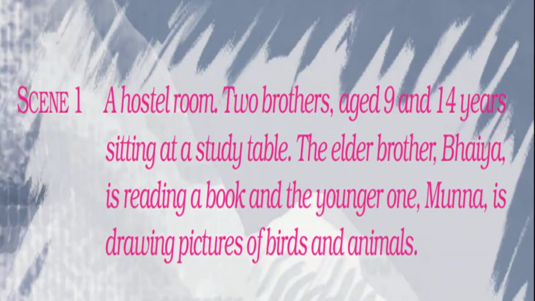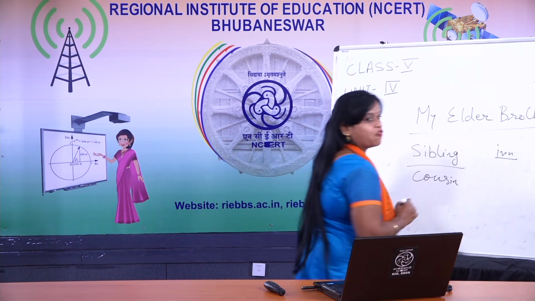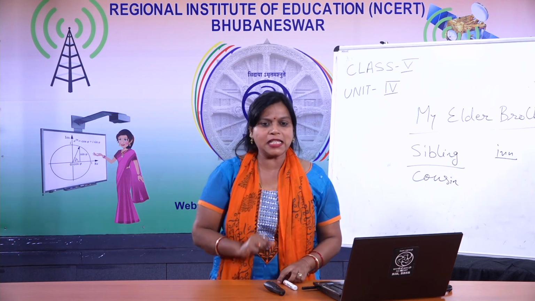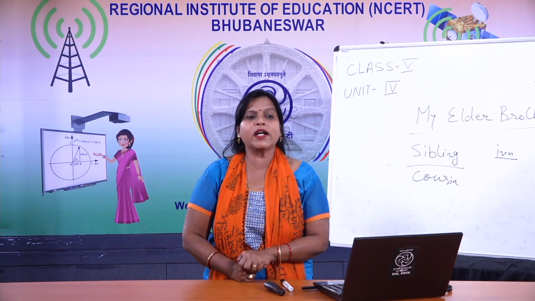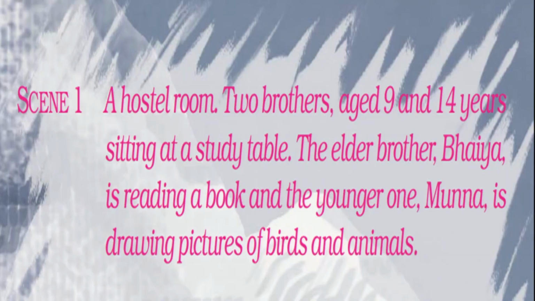So the first scene. What is the first scene? Scene 1. It was a hostel room. What is a hostel? Hostel is an inn. Inn means the place where you stay and you get food also. There are two brothers in the hostel room. What is the age of the two brothers? One is 9, another one is 14.